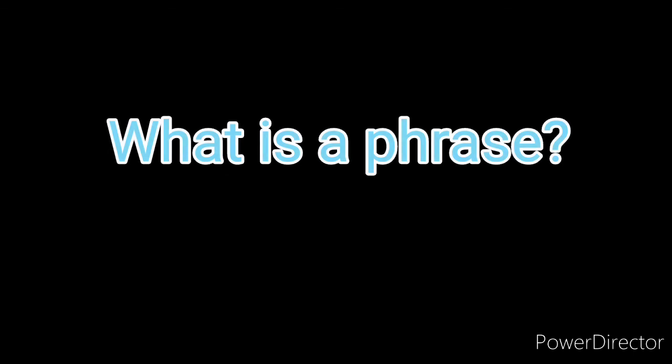Now let us recall what we have learned in this grammar session. In this session we have learned what a phrase is. A phrase is a part of a sentence that gives us incomplete sense; it does not give us complete sense like a sentence. Phrases always give incomplete sense.